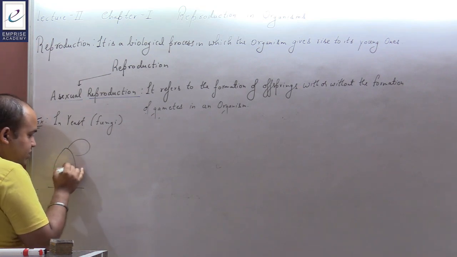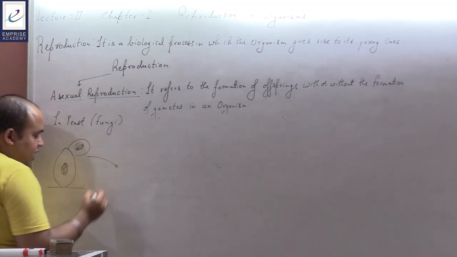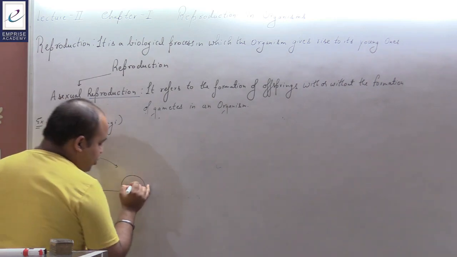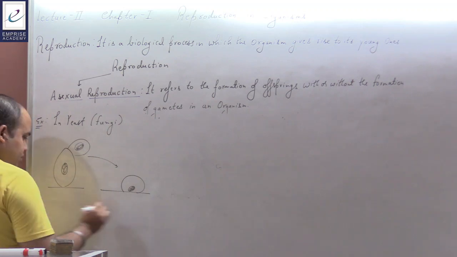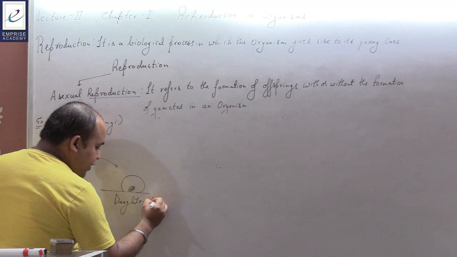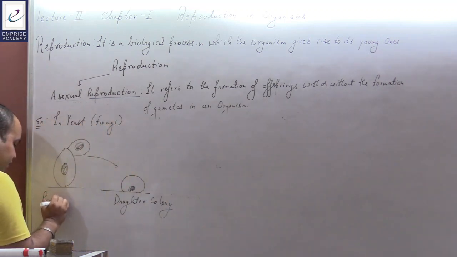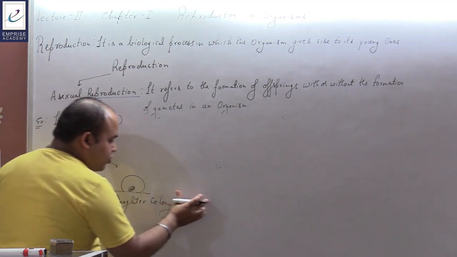Here there is a nucleus, another nucleus division has taken place. There is a bud-like outgrowth. This bud-like outgrowth falls over a new place and leads to the formation of a new colony of yeast. This is the daughter colony. This is the parental colony. So the parental colony gave rise to a daughter colony.